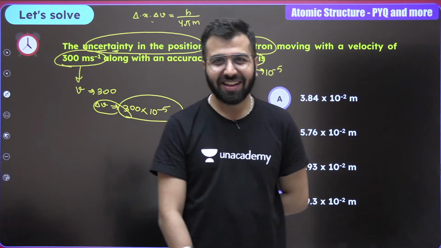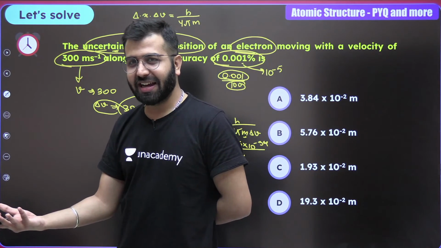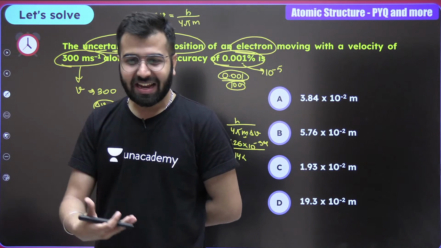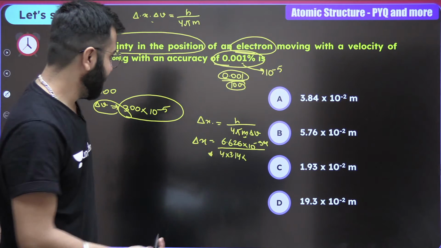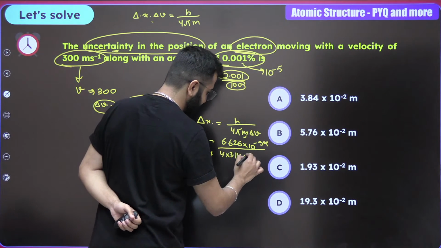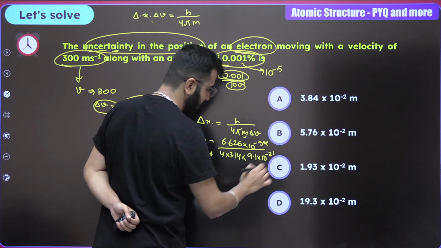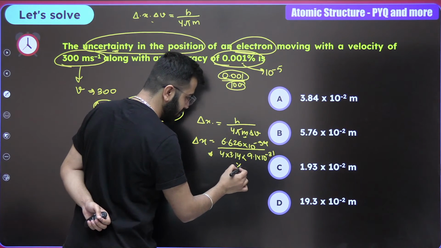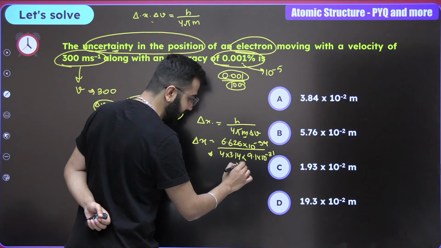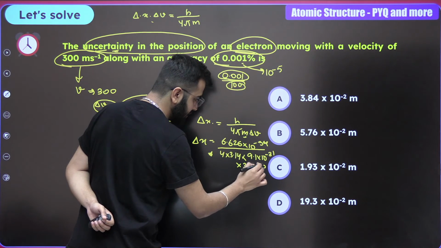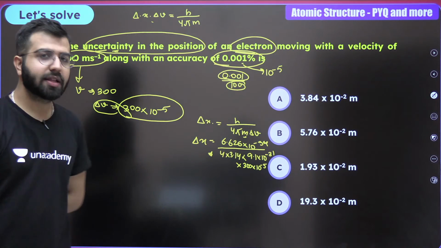Got confused? 1.6 is the charge, right? 1.9 could not be the case. 9.1 into 10 raised to the power minus 31. Into, in the denominator itself, delta V: 300 into 10 raised to the power minus 5. That's how it is going to be.